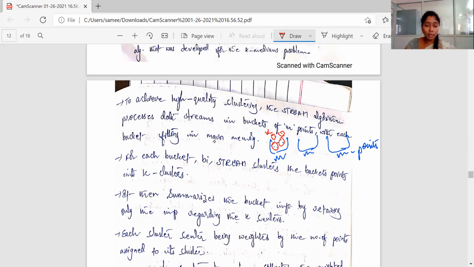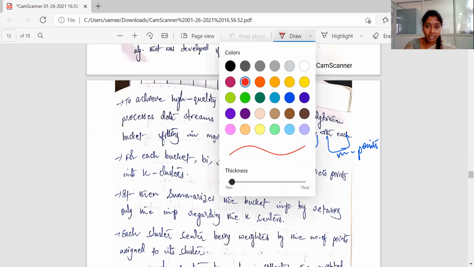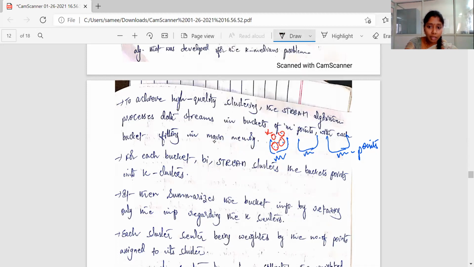So how are summaries formed? For each bucket, instead of clusters, cluster centers are captured. Suppose this is a cluster and this is the cluster center. This is the cluster center. This is the cluster center. This is the cluster center. So what is the cluster center? A cluster center can represent the entire cluster, right?